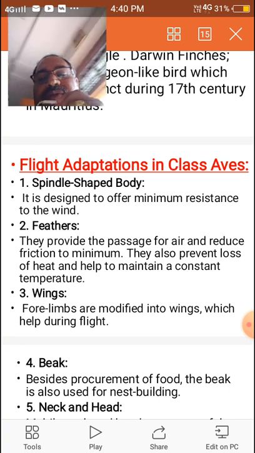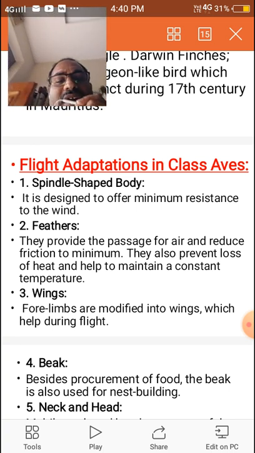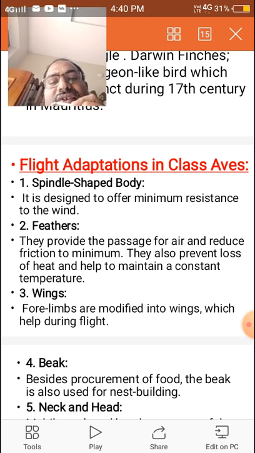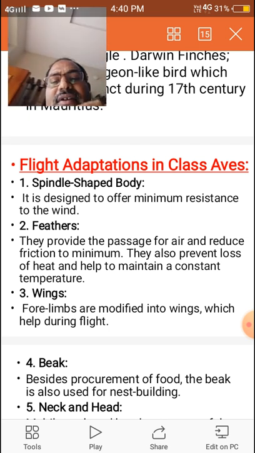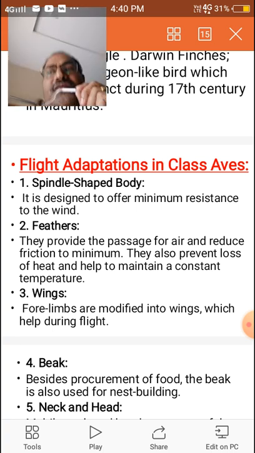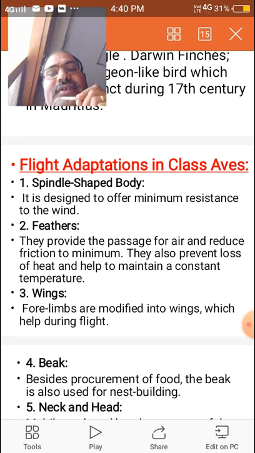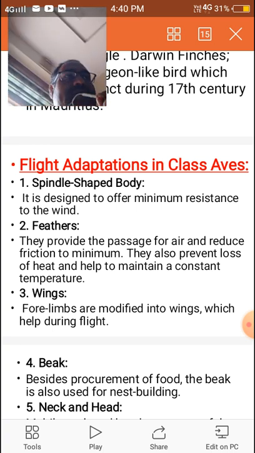and feathers. They provide the passage for air and reduce friction to a minimum. They also prevent the loss of heat and help to maintain a constant temperature. The feathers are quill feathers, down feathers, and filoplumes.